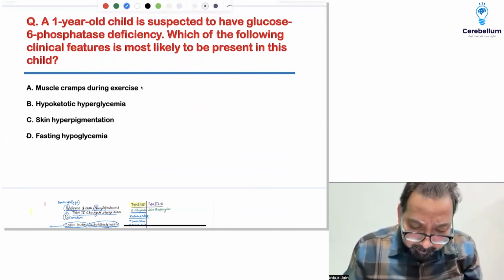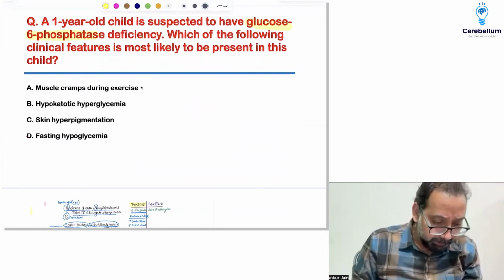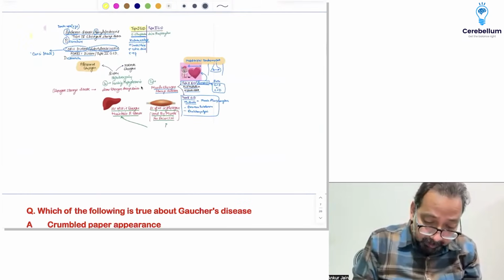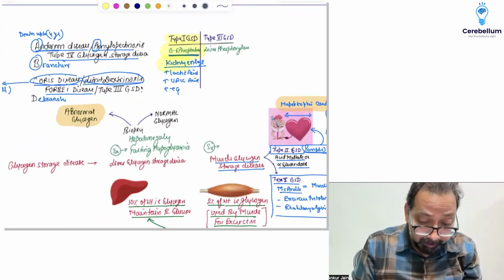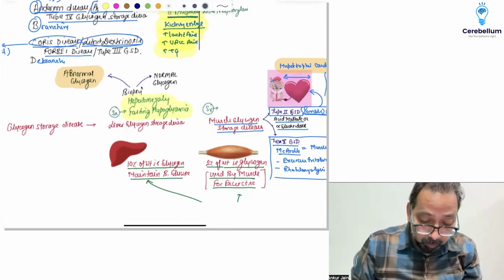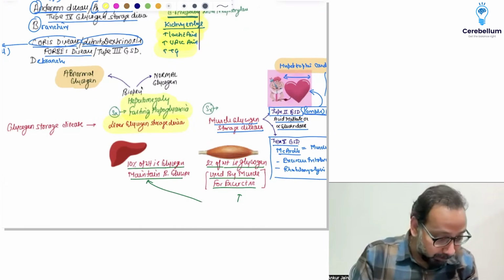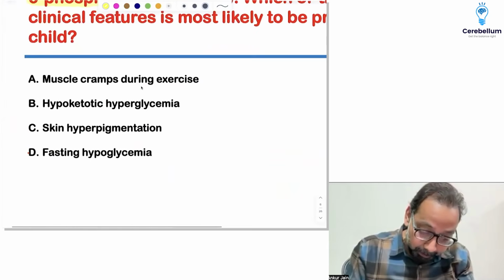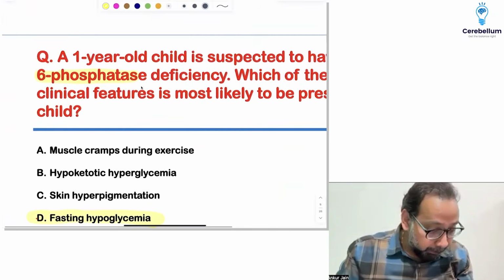A 1-year-old child is suspected to have glucose 6-phosphatase deficiency. That is von Gierke disease. Glucose 6-phosphatase is deficient. Kidney enlarged, increased lactic acid, uric acid, triglycerides, and there is fasting hypoglycemia. Whenever it is a liver glycogen storage disease, the main feature is fasting hypoglycemia. So the answer is fasting hypoglycemia. Answer is D.